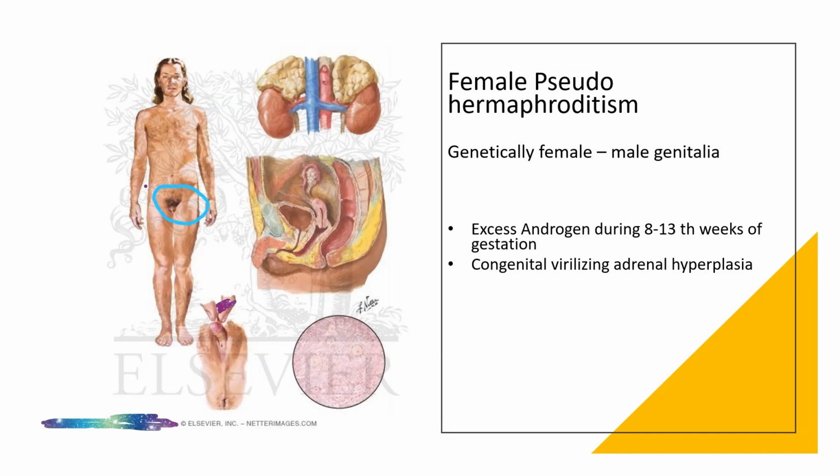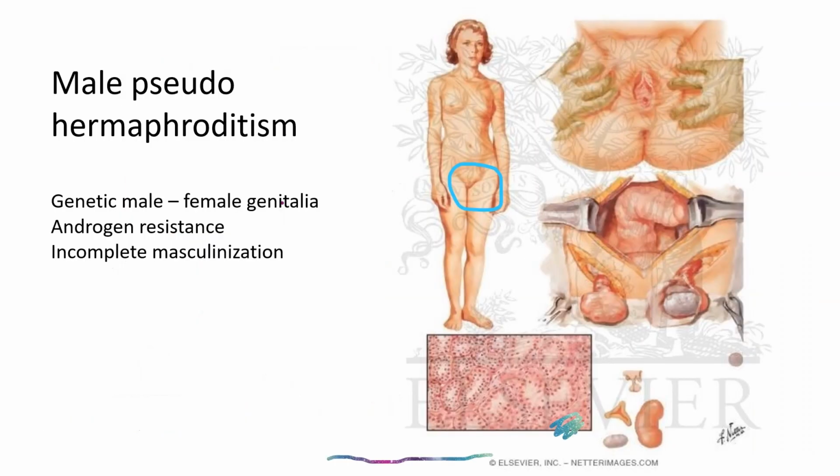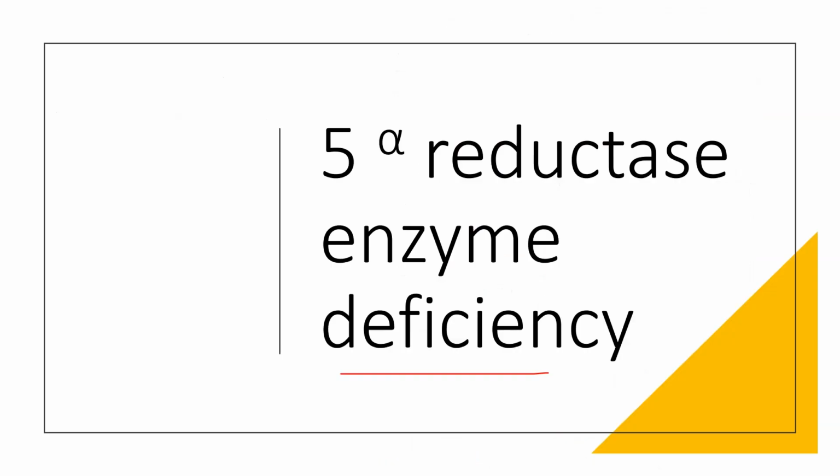Androgen resistance can be caused by various mutations in the androgen receptor genes, leading to a range of defects in receptor function. One form of androgen resistance is 5-alpha reductase enzyme deficiency, where the enzyme responsible for converting testosterone into dihydrotestosterone, the active form of testosterone, is deficient.